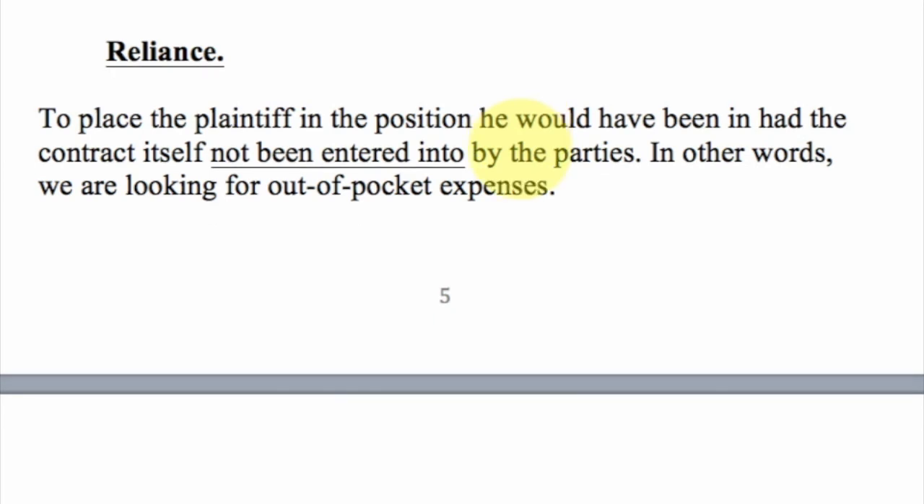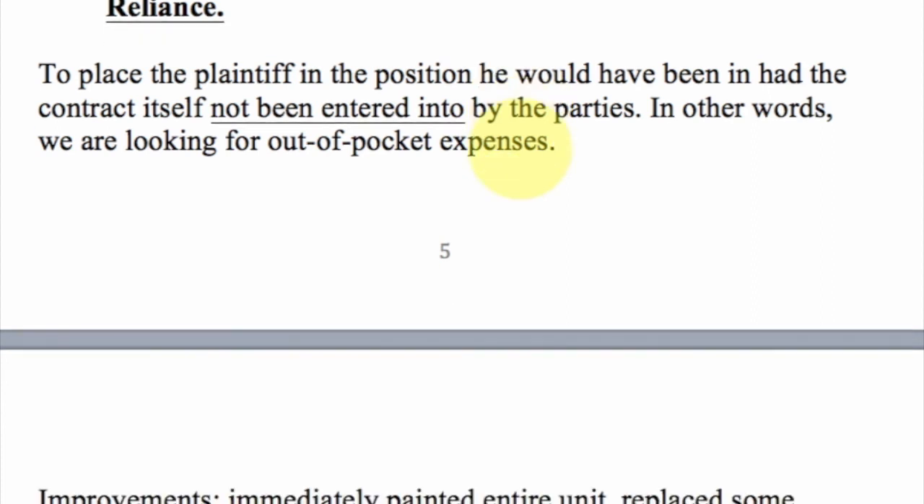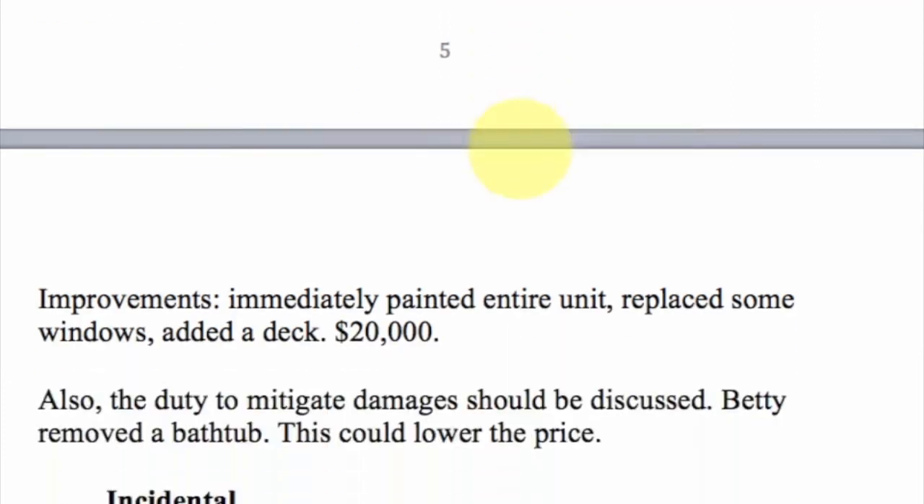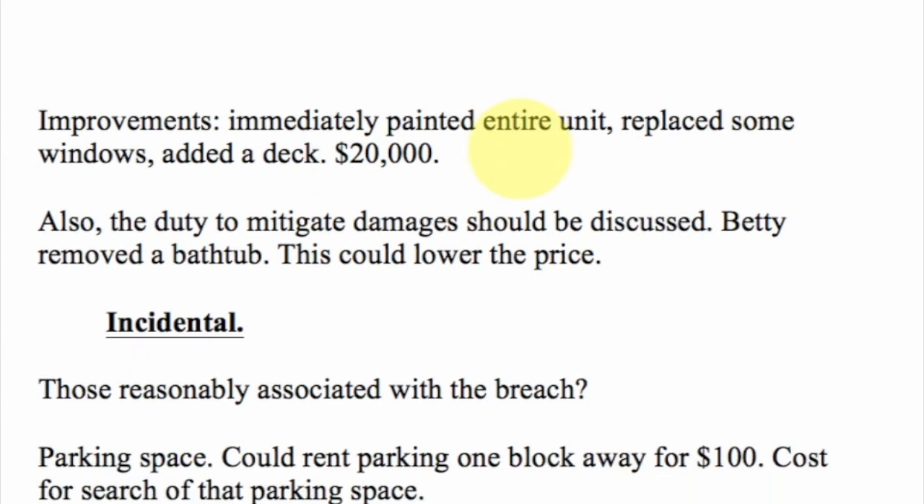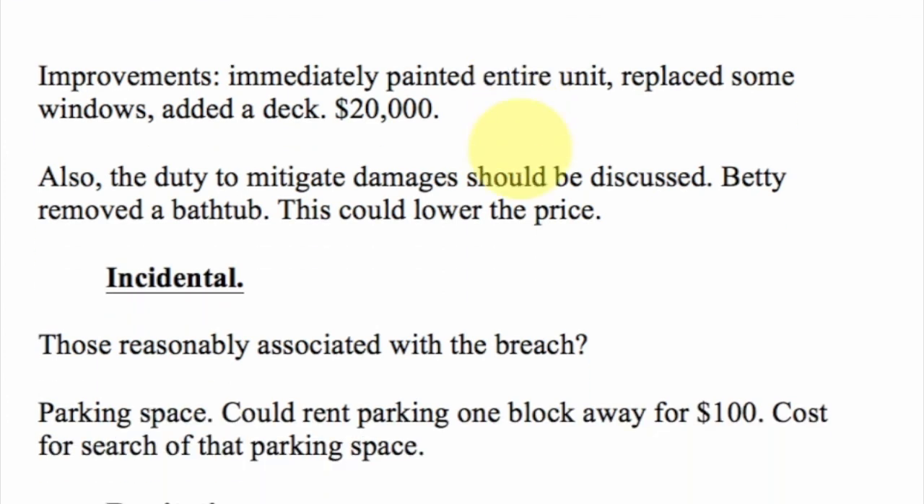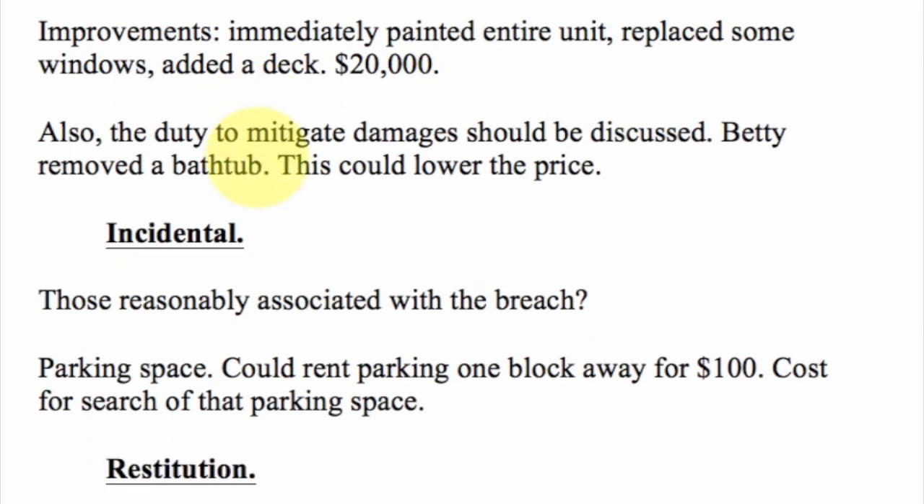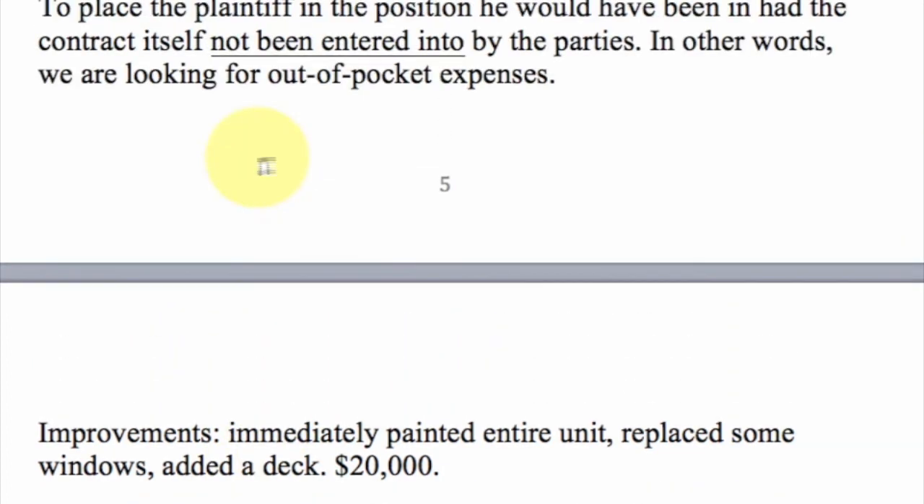All right, Reliance. I think Reliance was big in this case. And this is when you want to place the plaintiff in the position he would have been had the contract itself not been entered into. So we are looking for out-of-pocket expenses. And the facts do tell us that there were some improvements made on the part of Betty, and they amounted to $20,000. And also duty to mitigate there, she removed the bathtub, so that could lower the price. So that might come into play there for Reliance. Duty to mitigate.